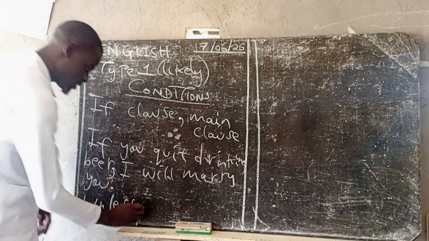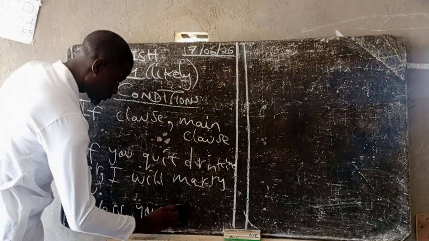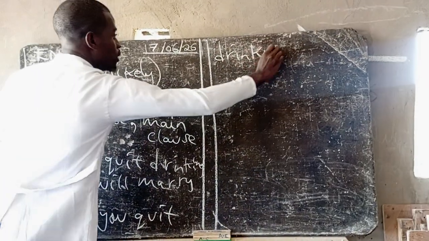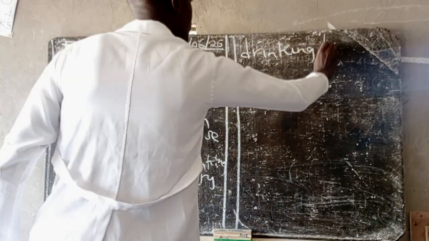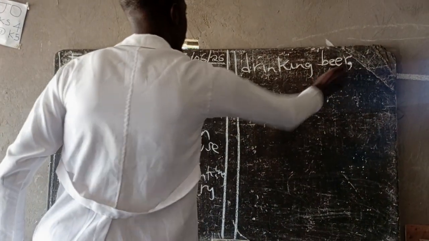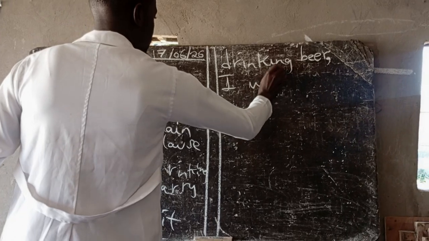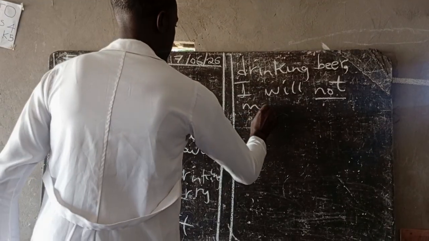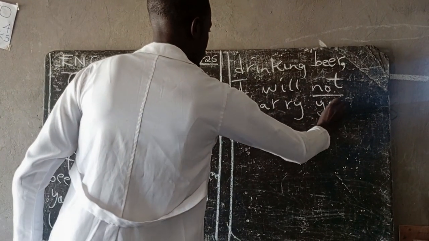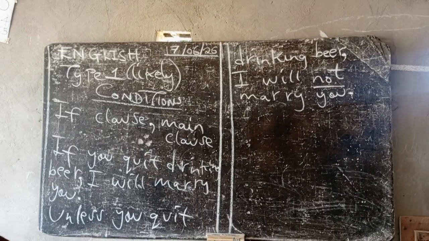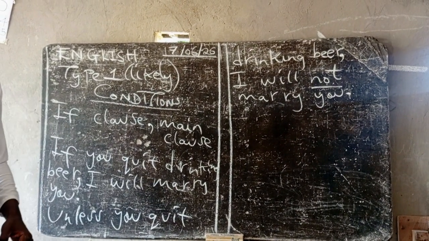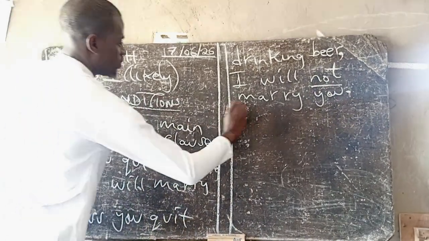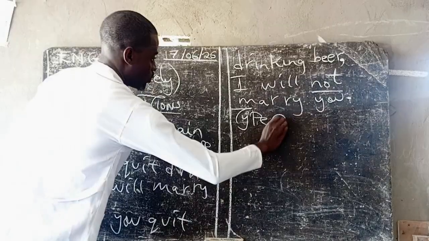So we say, unless you quit drinking beer, comma, I will not marry you. Okay, this if clause is containing a negative right after the auxiliary verb will. Okay, good.